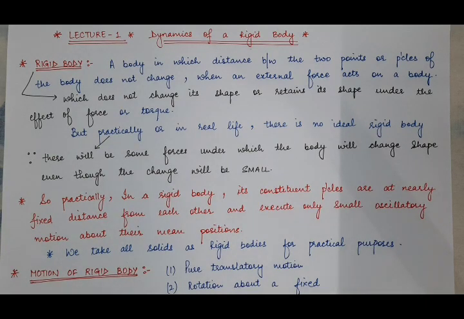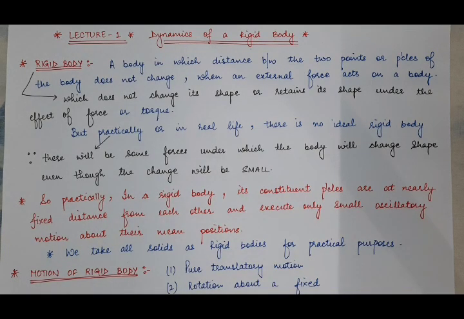But if heavy loaded trucks pass through the bridge, then there will be some deformation in the shape of the bridge, even though that deformation is so small that we are not able to see it. So these deformations can be ignored, but they are actually there. In the real sense, no body is an ideal rigid body.